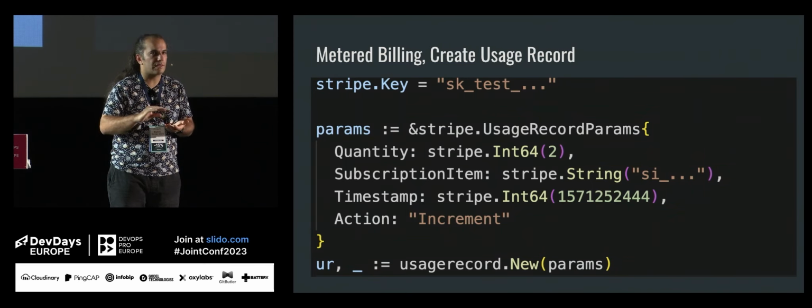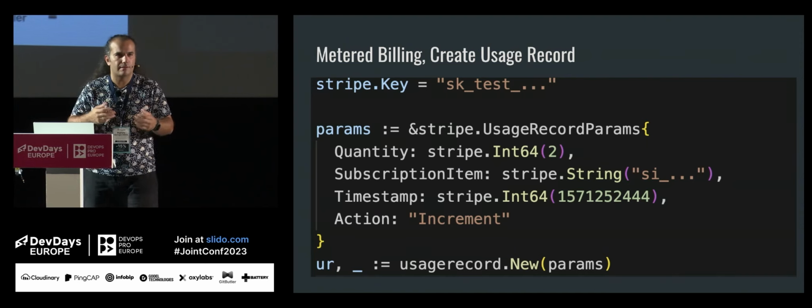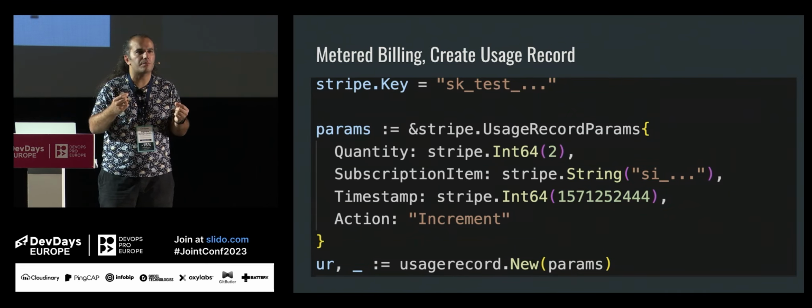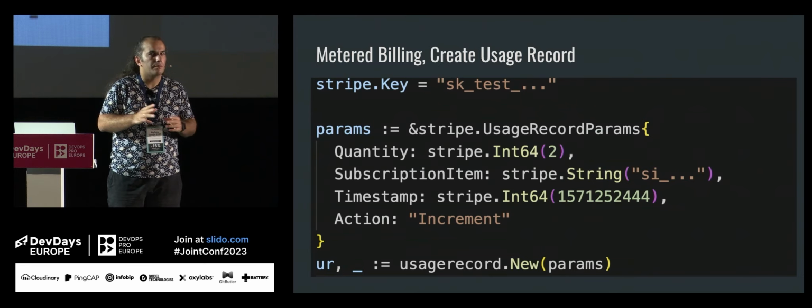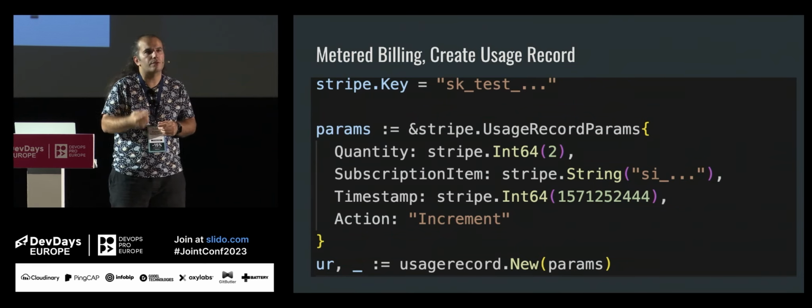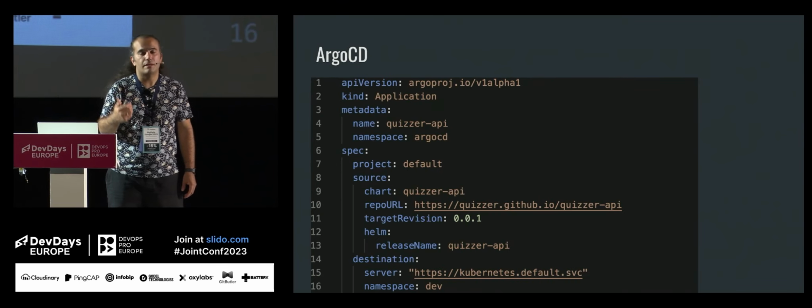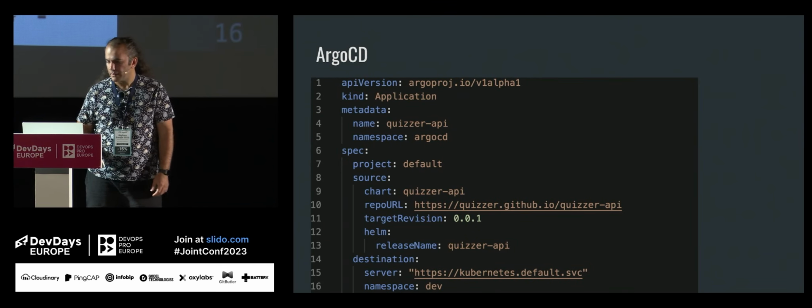This is for a pay-as-you-go system. But if you have a static system, like they purchased an account and you have a static price per account, you don't need to do anything for this. Just let them go to the Stripe side, subscribe, and that's it. Because Stripe will recurringly charge that to customers. But here I need to provide my billing there.